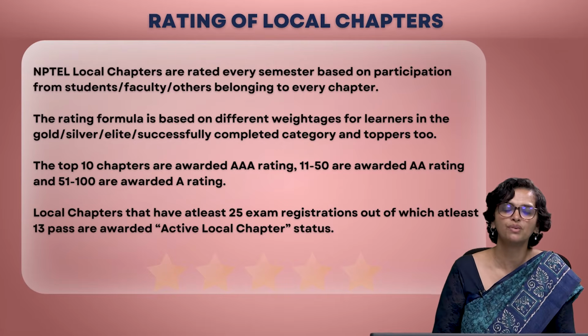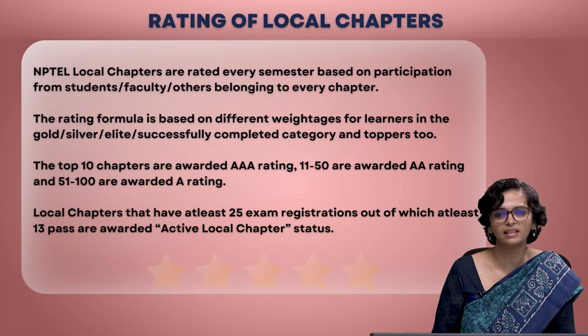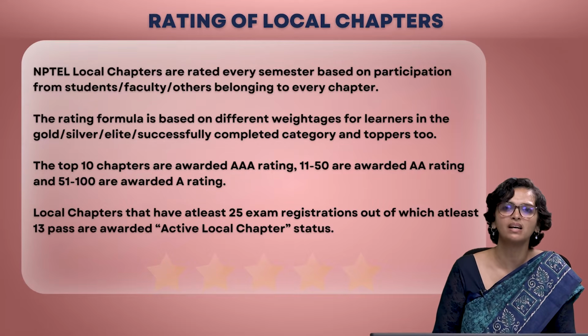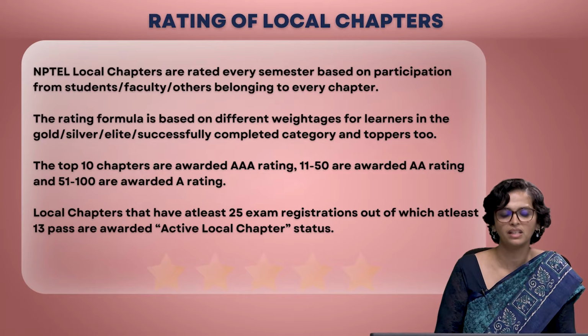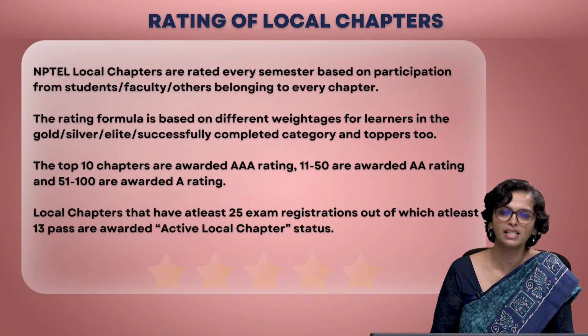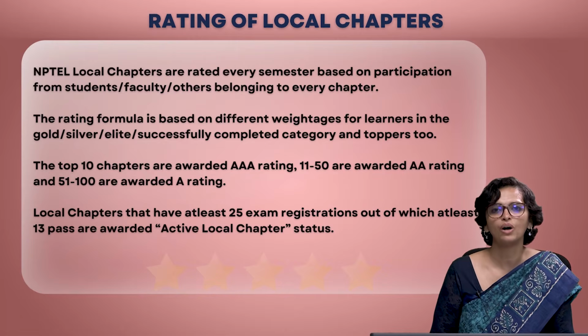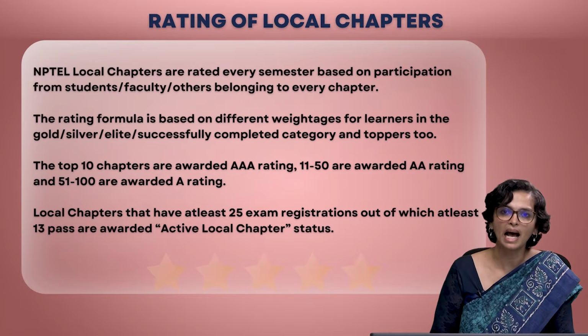There is a formula we use for calculating the rating points for the various local chapters, and the top 100 local chapters are recognized every semester with ratings as given here. The top 10 chapters are given a AAA rating, 11 to 50 are given AA rating, and 51 to 100 are given a rating of A. Apart from it, we also recognize local chapters that have at least some registration with us, which is 25, out of which 13 should have at least appeared and passed for courses, and we call them an active local chapter for that particular semester.